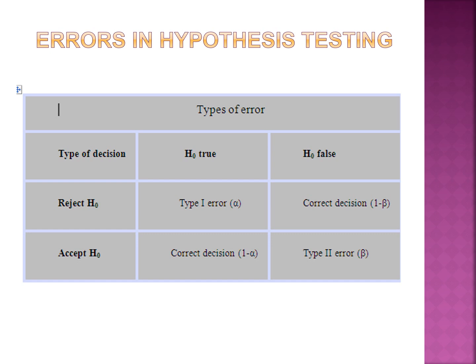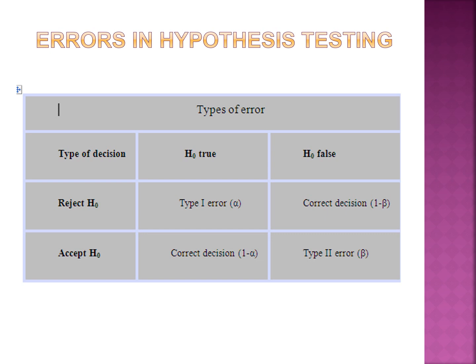Like again, we are coming back to our example. The height of women in the world is equal to 160 centimeters is a null hypothesis in the example. We are rejecting it at the level of significance of 5%. Then that 5% significance level is called type 1 error. So we are rejecting the null hypothesis when it is true. If H0 is true after the study, that 5% that you have assumed is the type 1 error.